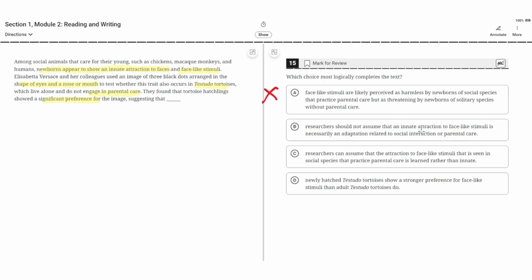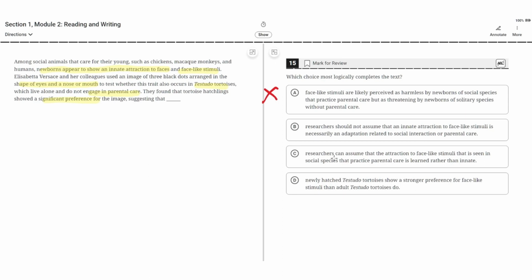B. Researchers should not assume that an innate attraction to face-like stimuli is necessarily an adaptation related to social interaction or parental care. This seems to be correct because both the newborns with parental care and the newborns without parental care show a significant preference for the image, meaning that this trait is not an adaptation related to social interaction or parental care. So B seems like the correct choice.